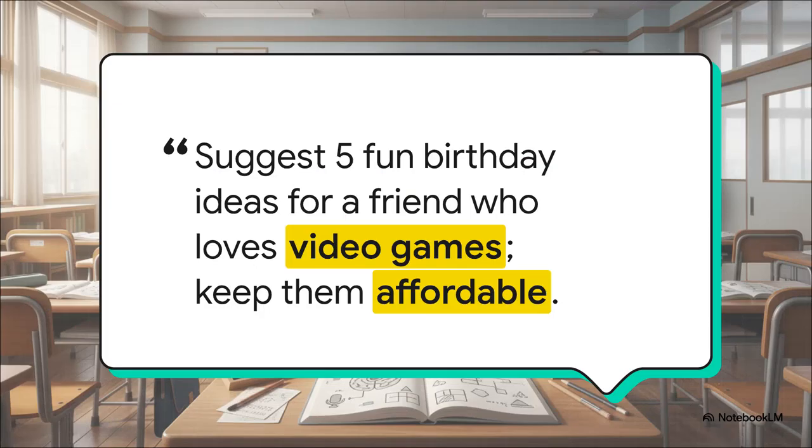Now look how perfectly this prompt uses our formula. The action is suggest. The topic is birthday ideas for a friend who loves video games and pizza. And the constraints are absolutely crucial. 5 ideas and keep them affordable. In just 1 shot, you get a tailored, useful list you can actually use right away.